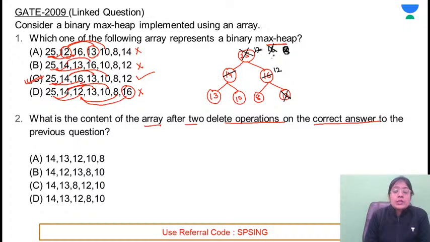So this will be replaced with 14. And here you will be getting 8. 8 will be replaced with 13. So what are the contents? It's 14, 13, 12, 8 and 10. So that is option D. बच्चे मुझे इस क्वेश्चन के लिए किसी ने कोई आंसर रिटर्न नहीं किया. Wasn't it clear? Yes, D is the correct answer for the second part.